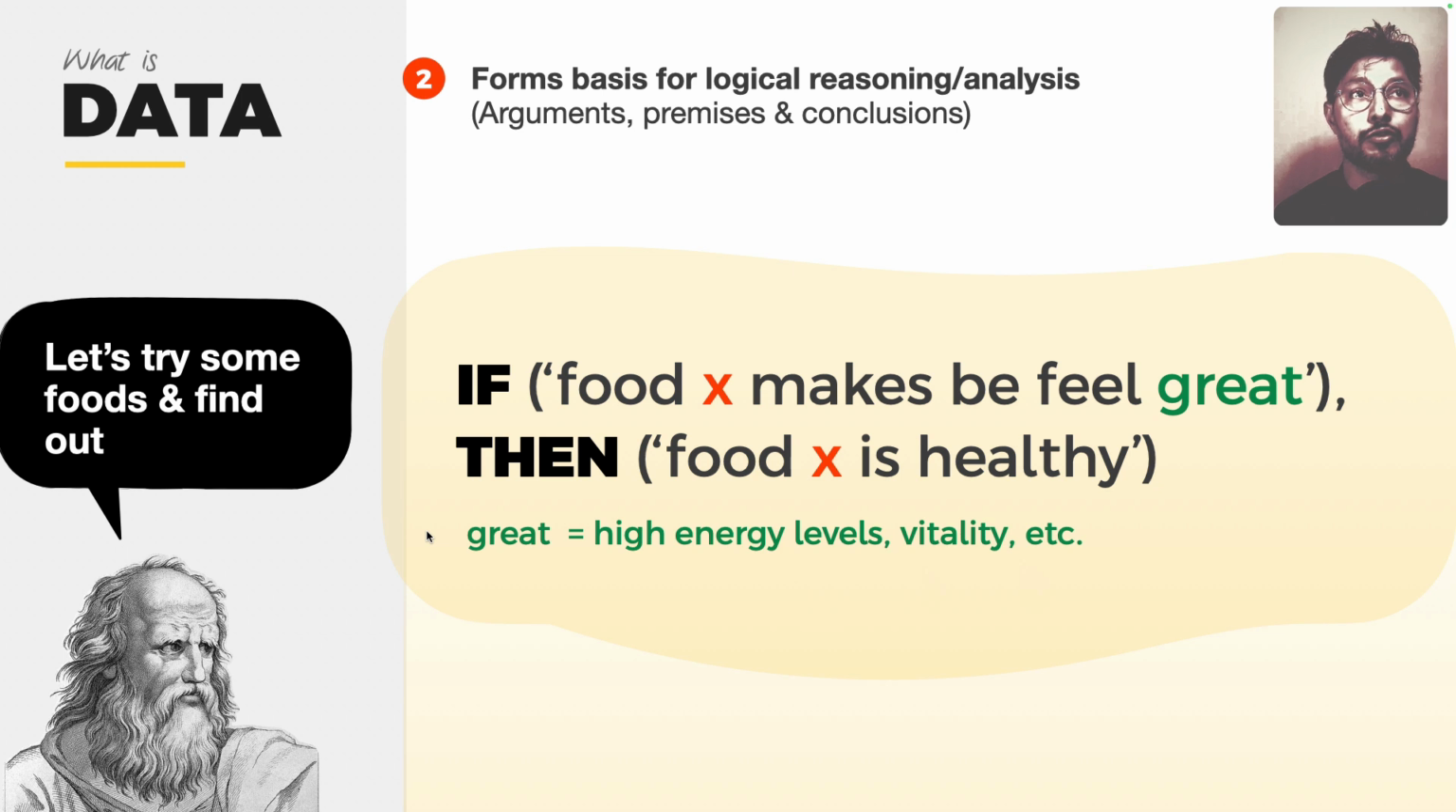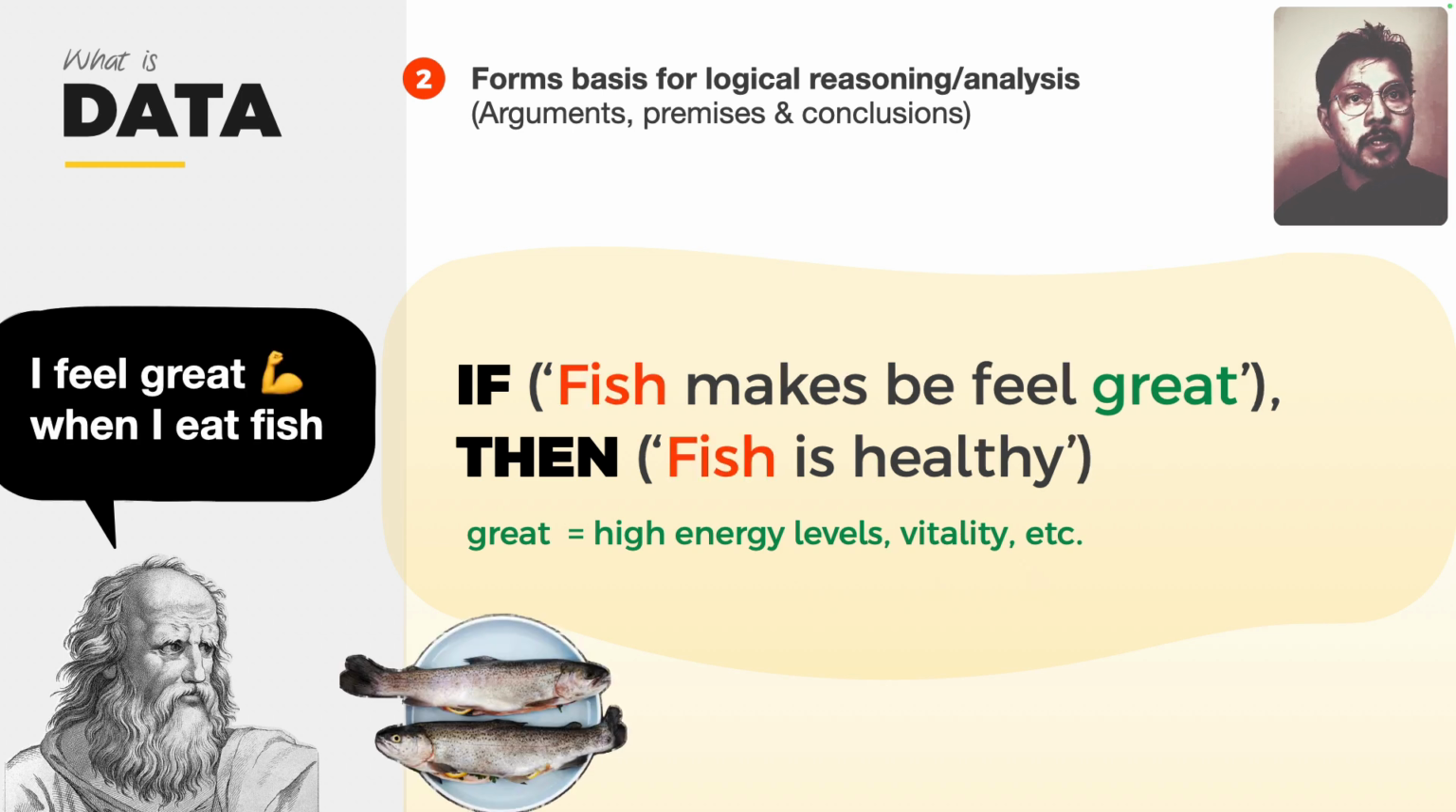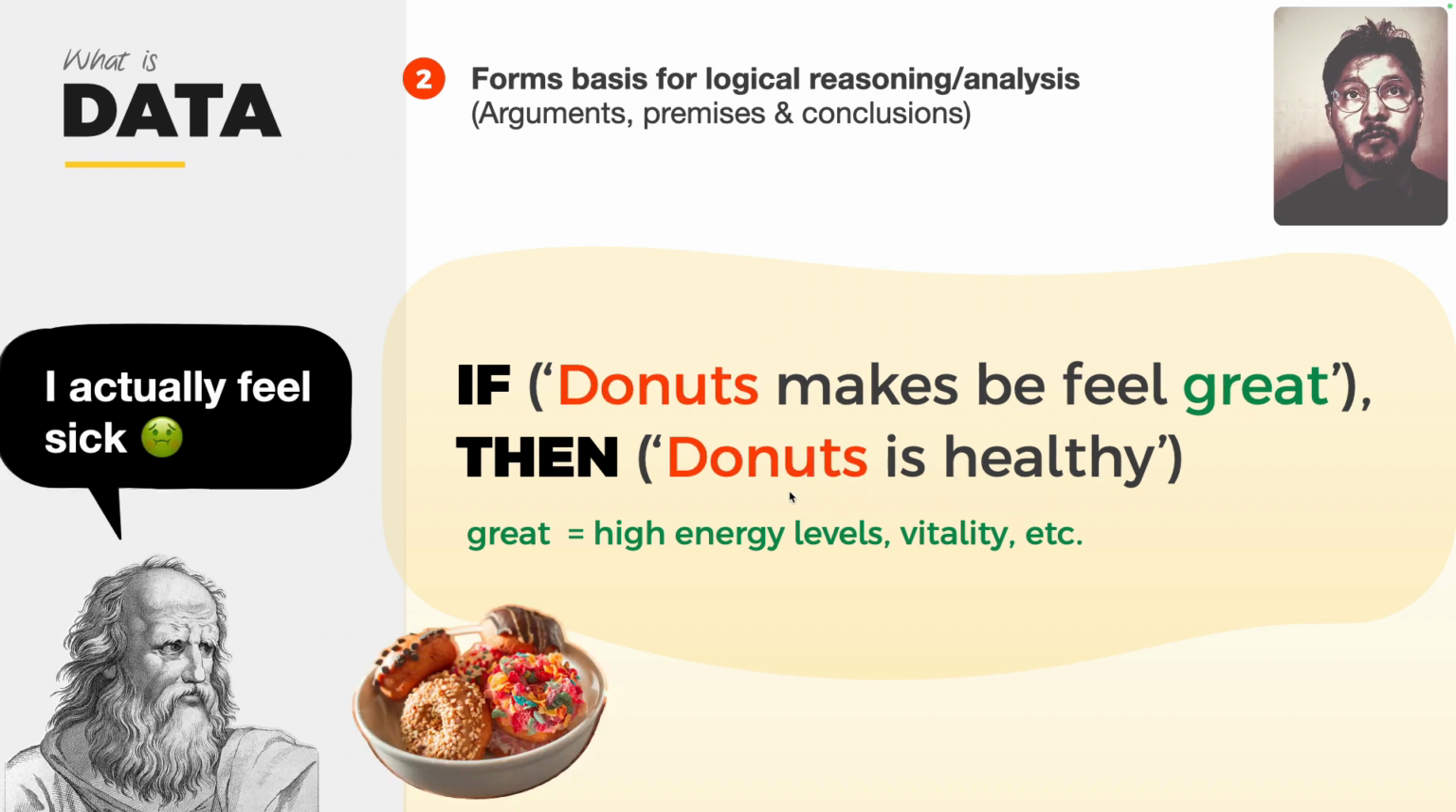So now let's try two different foods. Aristotle tries fish, and then he feels great. After eating fish, he feels really nice and strong. So he concludes that if fish makes me feel great, then fish is healthy. So what's the conclusion of this? His argument, this statement, holds true for fish. Whatever, food X.